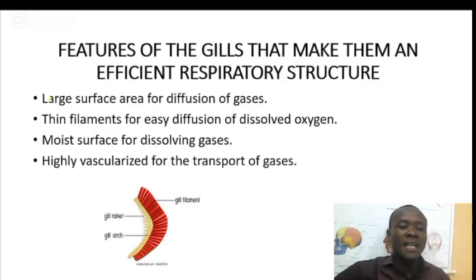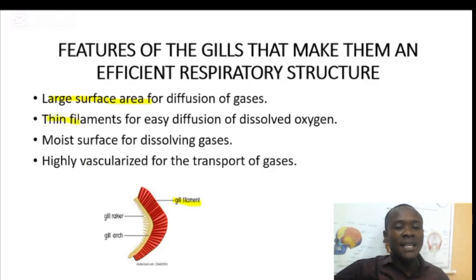One, it has a large surface area for diffusion of gases. As you can observe here, this is the gill filament. The gill filaments are numerous and tiny, which provides a large surface area for diffusion of gases.